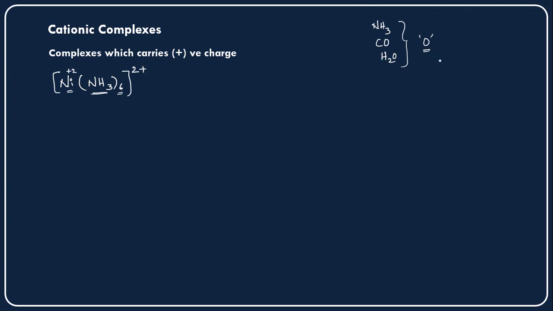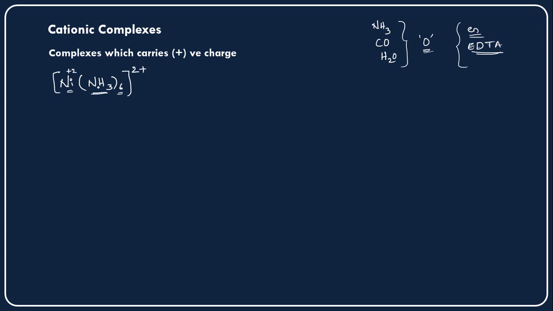The remaining molecules are like ethylene diamine, the polydentate ligands, ethylene diamine or EDTA. These are also neutral molecules and bridging ligands also. We will discuss this type of ligands later, and these ligands also carry the zero oxidation state only.